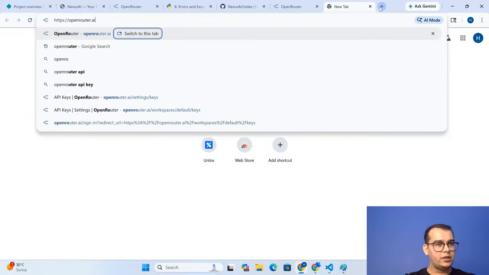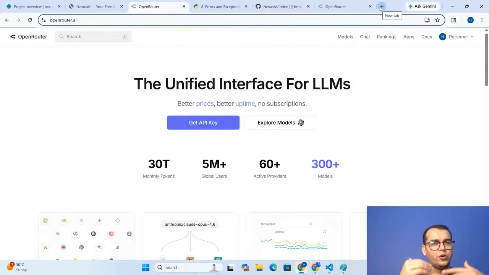As you can see my screen, guys, you just have to write Open Router in your browser. Click on this. Make sure that you create an account. It is a free platform. No one will charge you anything for creating the API, guys.